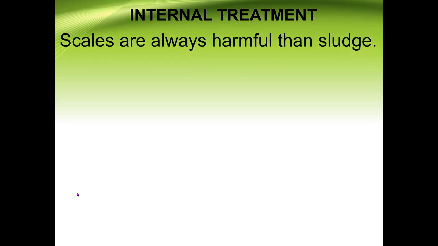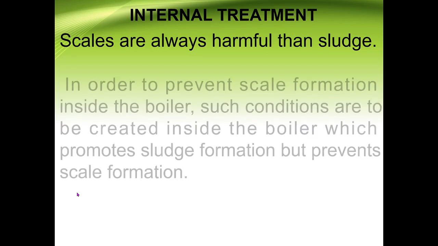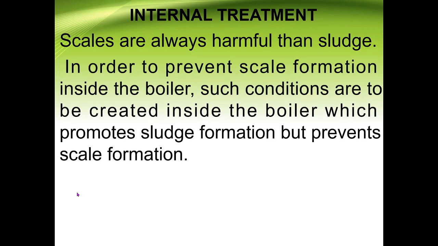So what we have to do? We need to pass water for the internal treatment, as we know that scales are always more harmful than sludge. So in order to prevent scale formation inside the boiler, such conditions are to be created inside the boiler which promote sludge formation but prevent scale formation.